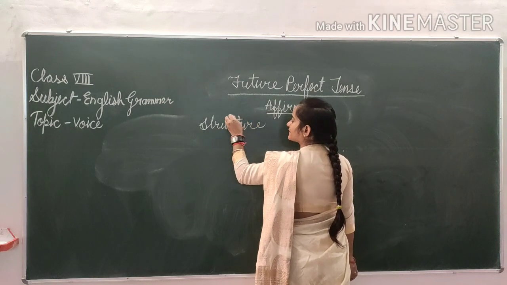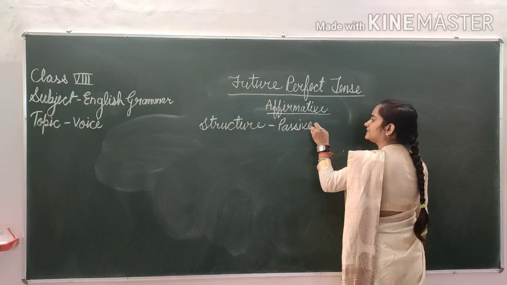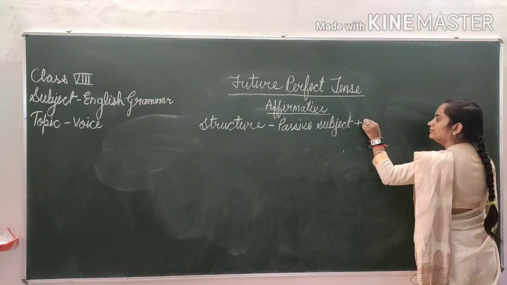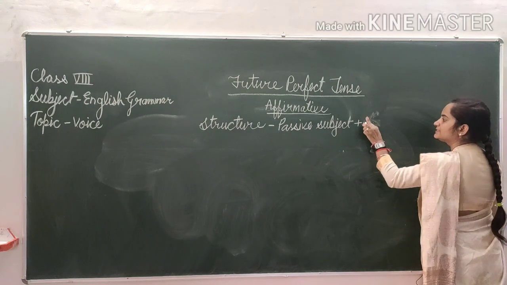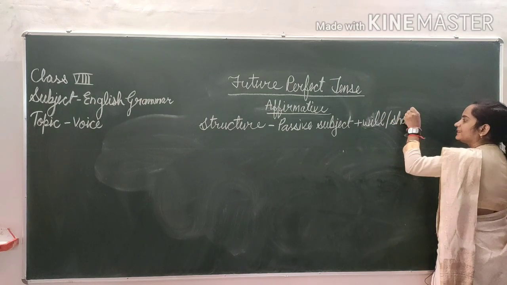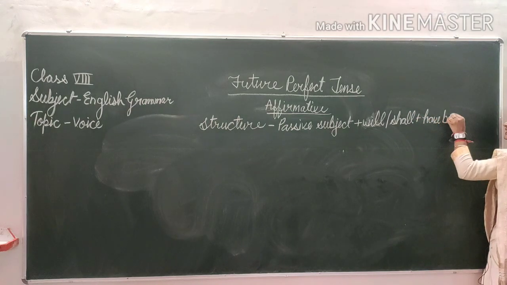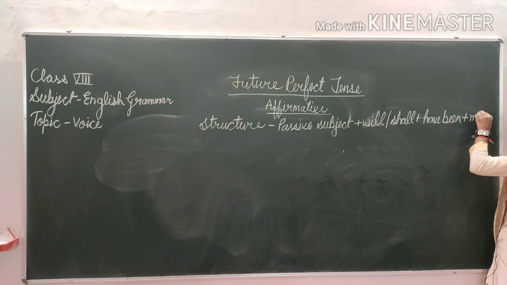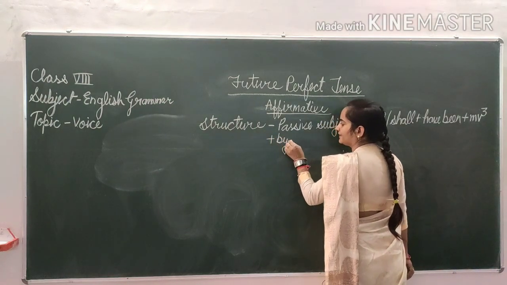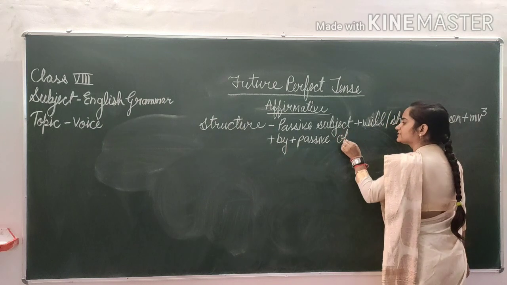Structure: passive subject, plus will or shall, and then have been, and then after MV3, and after that what will become? By, and then passive object.